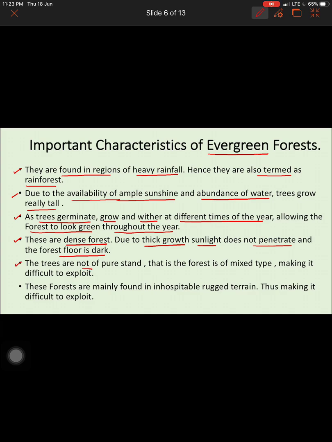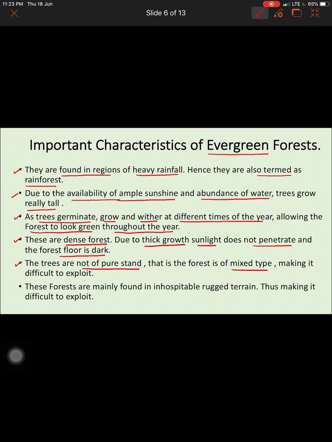Next, the trees are not of pure stand, meaning not of one variety. They are of mixed type. You'll see many different types of trees found in this forest, such as rosewood, ebony, mahogany, shisham. So many different types of trees are found, not one single type.